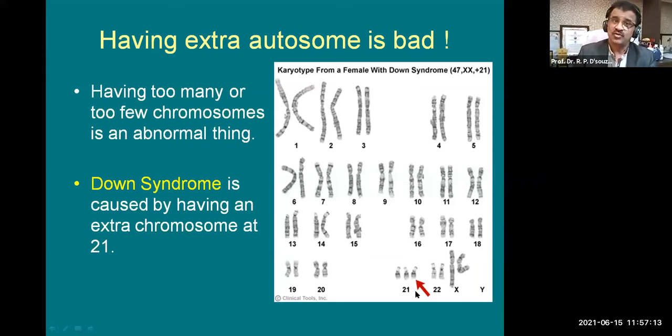So having too many or too few chromosomes is all abnormal. But in Down syndrome, there is a trisomy at the 21st pair of autosomes, and the sex chromosomes are normal. So if there are two X, this is a female, and the female has one autosome extra at the 21st pair. That means this is a female Down baby. And Down syndrome is called so because of the description of this disorder by John Down. He was an anatomist scientist who discovered it first. And these babies look alike like this. These are all Down boys.